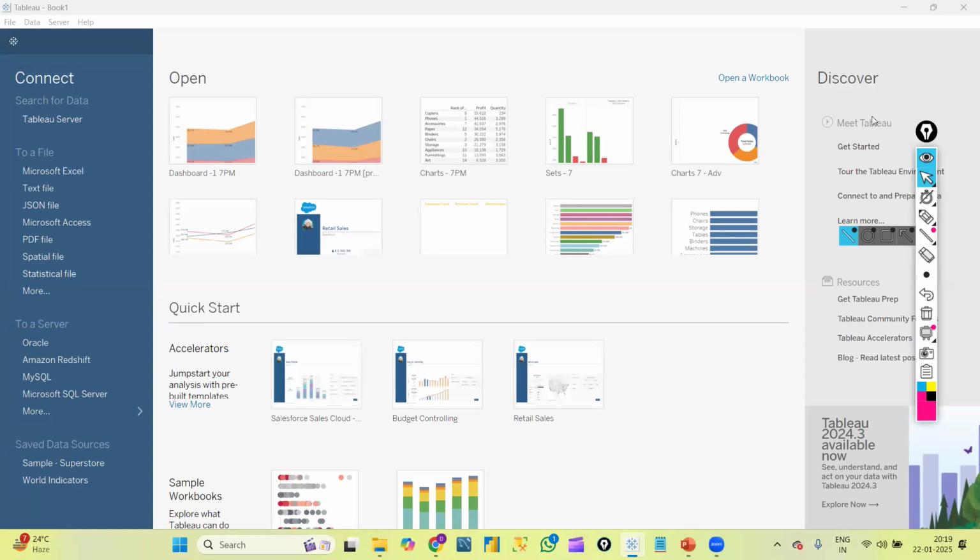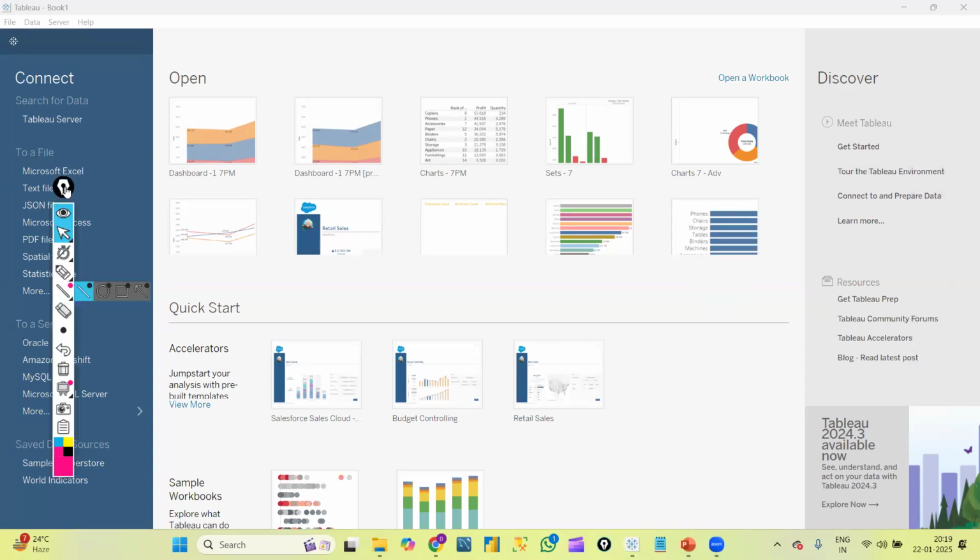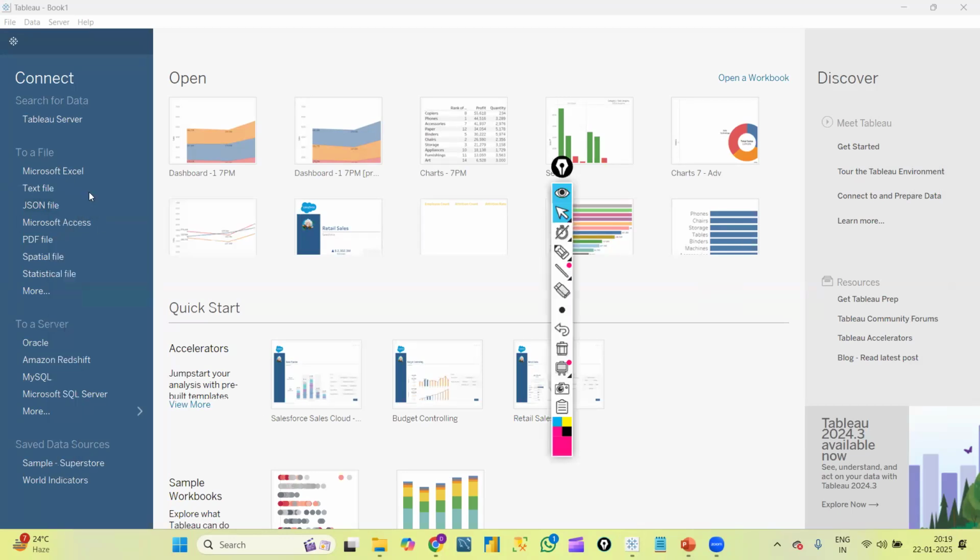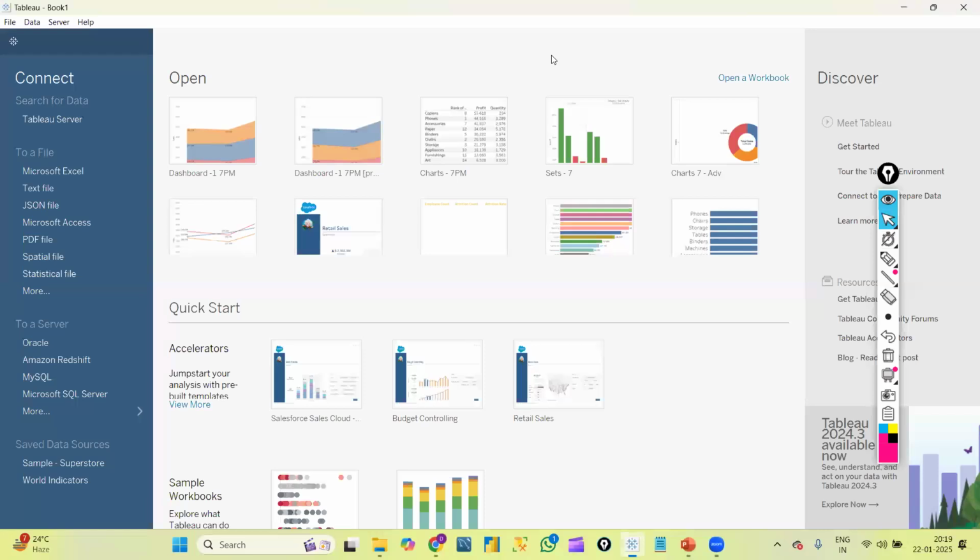Next, towards the right side, we have something called Discover. You can ignore this actually. Basically, we have the Tableau Community. If we have any updates or resources from the Tableau community, we can see those details here. So that is about this page. This is the first page we are redirected to when we open Tableau Desktop.